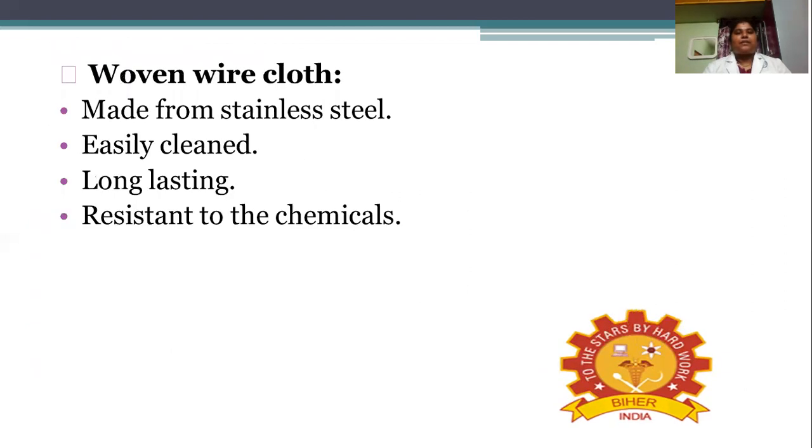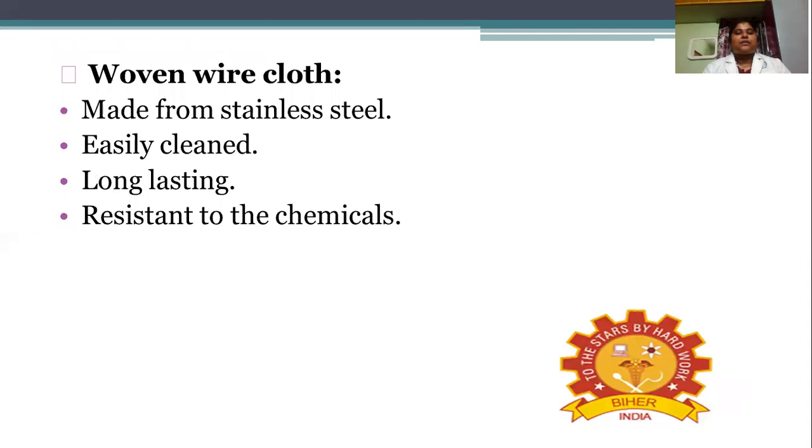This will come under the woven media. And then another one, woven wire cloth. It is made up of stainless steel material. And this type of filter media can be easily cleaned and is long lasting.